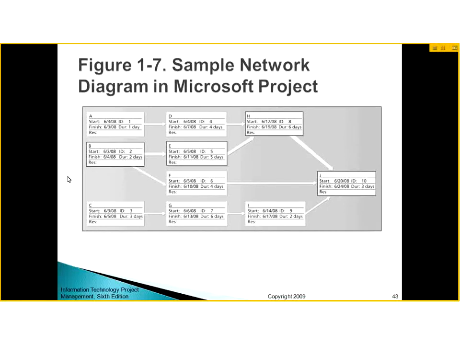This is the network diagram which is made in Microsoft Project, where you specify activities, their start date and end date, their IDs, their duration, and the resources they require. These arrows are saying that activity A will be performed before D, and when D finishes, then H can start. Similarly, when D finishes, then E can start. When E finishes, then H can start. So this is a network diagram showing the dependencies between different activities, their duration, and their start and finish dates. This is the network diagram which we'll be making when we'll be developing the schedule.